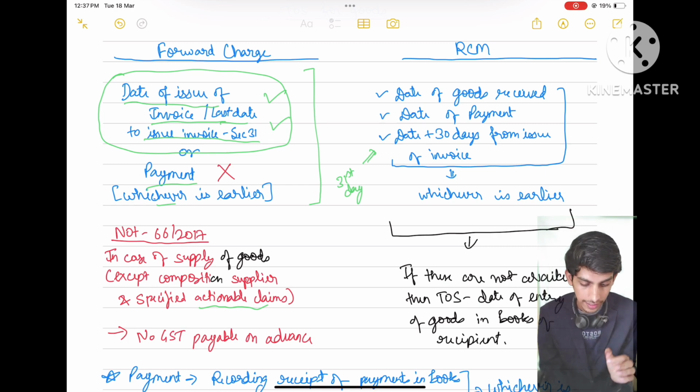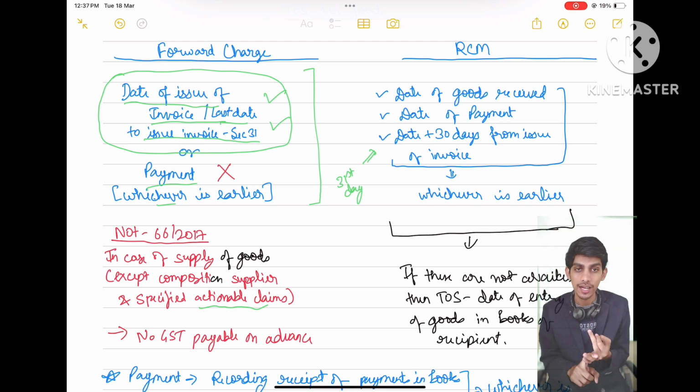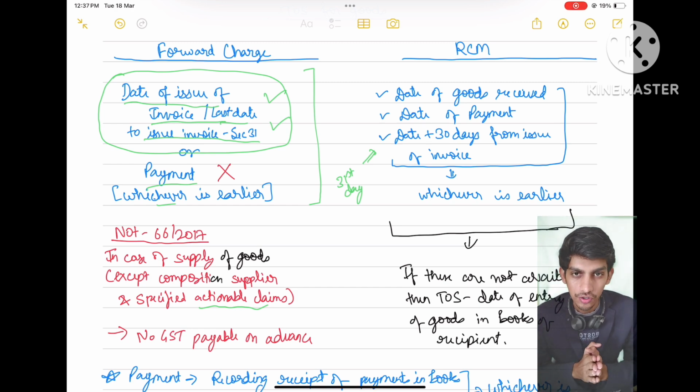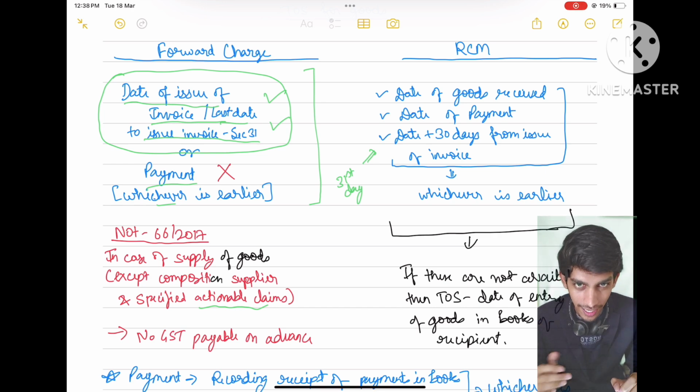So the payment condition will not apply because of this notification, except on composition supplier and supplier supplying specified actionable claims, that is lottery, betting, gambling. Okay. So for exam purposes, you just have to remember the time of supply for goods will be the date of issue of invoice, that is the actual invoice, or the last date of issue of invoice, whichever is earlier.